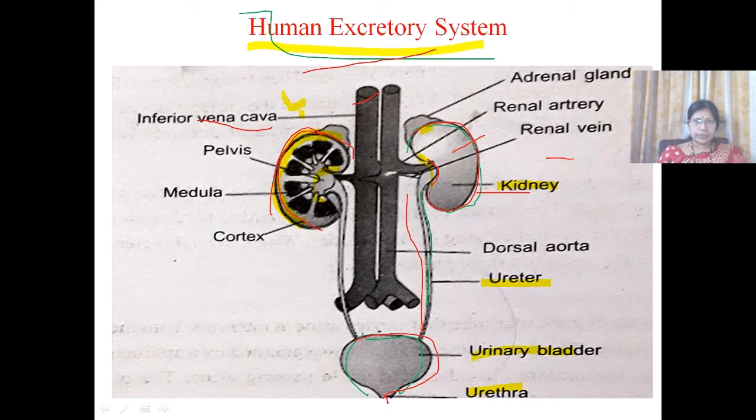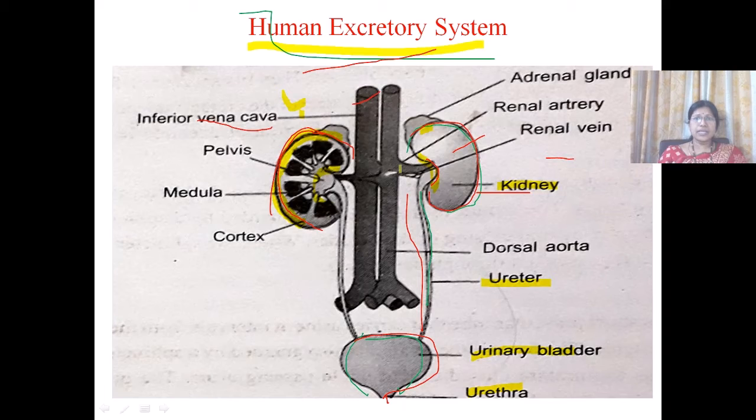In the middle of the concave surface, we can observe a notch-like structure, which is called the hilum. Renal arteries, veins, nerves and ureters enter and leave the kidney through this hilum.